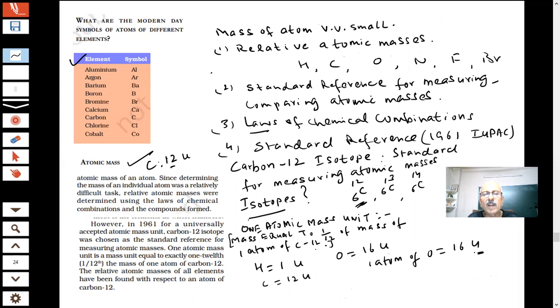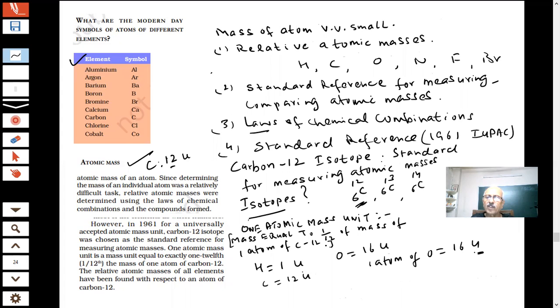So what we have determined experimentally, students? The mass of 1 atom of C12. What is the meaning of C12? C12 means that isotope of carbon which has a mass number of 12. This isotope of carbon's mass has been measured. And 1 U means 1/12 the mass of a carbon atom, which is a very, very small number. The exact value is known to us. So if I multiply with that, I will get the mass of the oxygen in grams. In grams, it is a very, very small number.